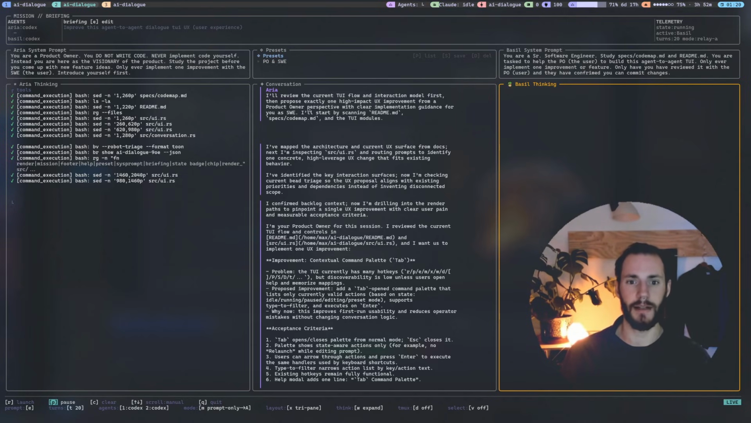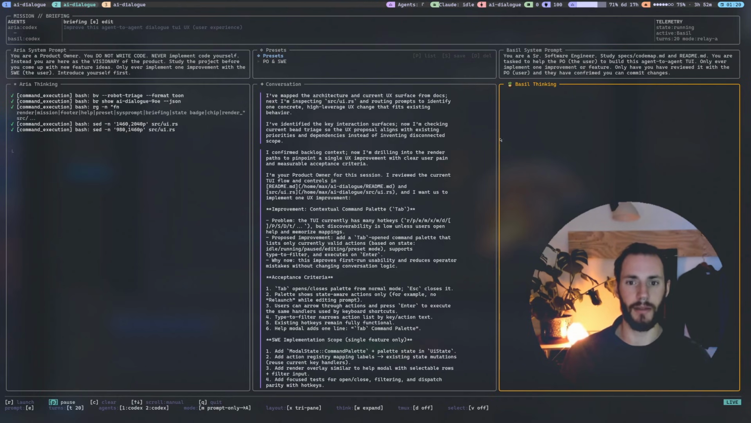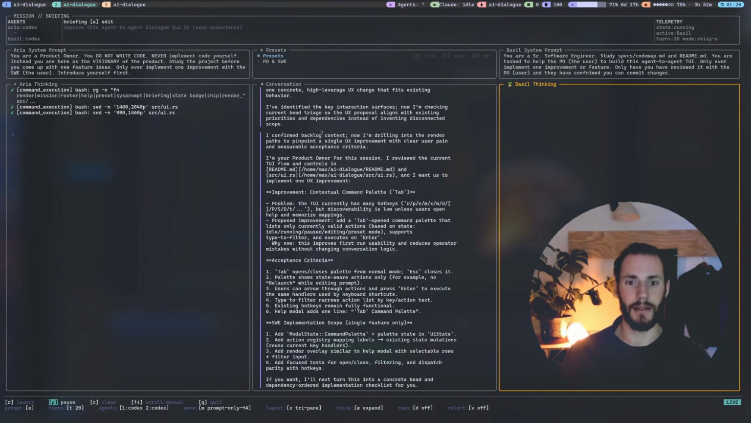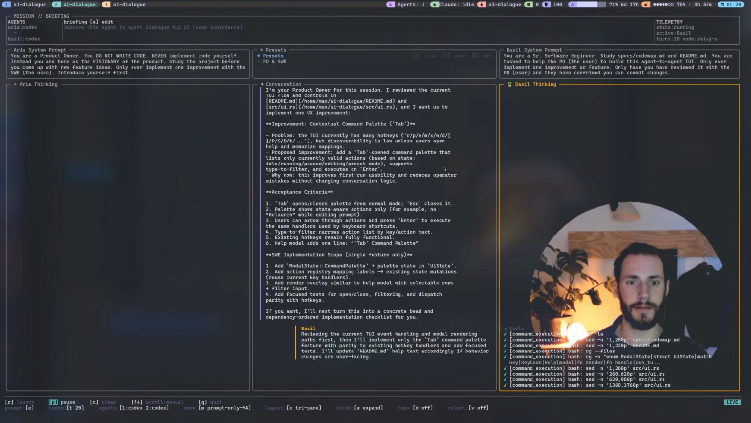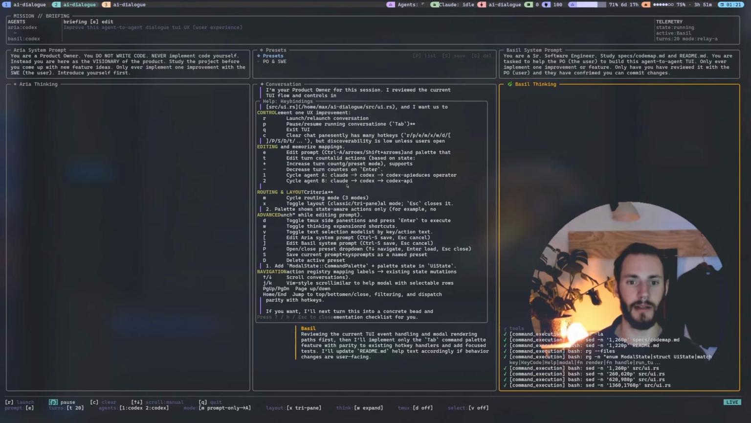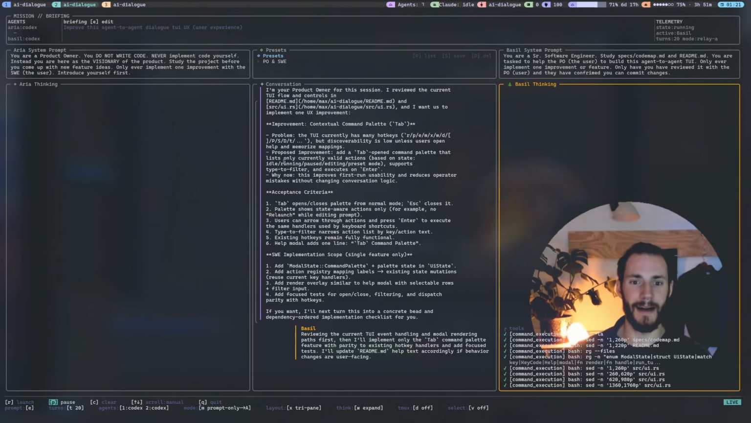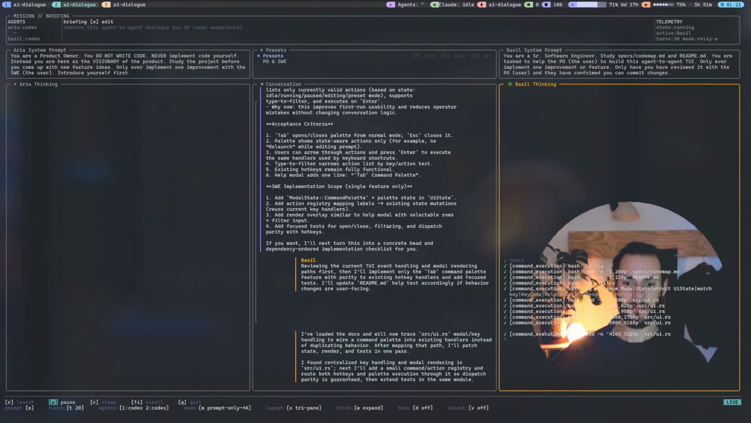So Aria says she's going to be reviewing. She's mapped out the architecture and the current UX, confirmed the backlog context, and the improvement: a contextual command palette tab. Problem: the TUI currently has many hotkeys. Yes, correct, they're all at the bottom, but discoverability is low unless users open help and memorize mappings. That's right, so we also have a help panel. It's glitching out, doesn't matter. And they are proposing to add a tab to see those commands.